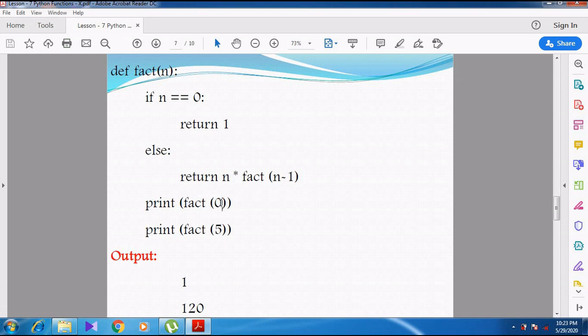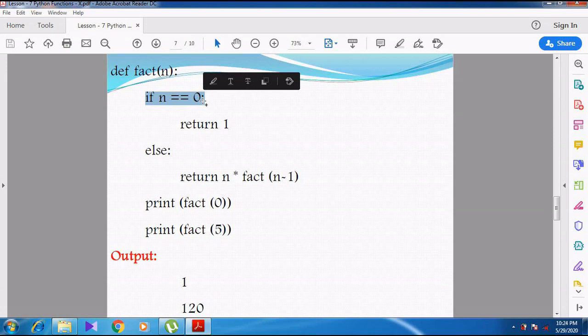So when I pass 0, 0 will be assigned to n. Now what is the value of n? n becomes 0. So it goes to the body of the function, that is, the block of statements. What is the first block? The if condition. Now the n value is 0. So if 0 is equal to 0, is the condition true or false? The condition is true.